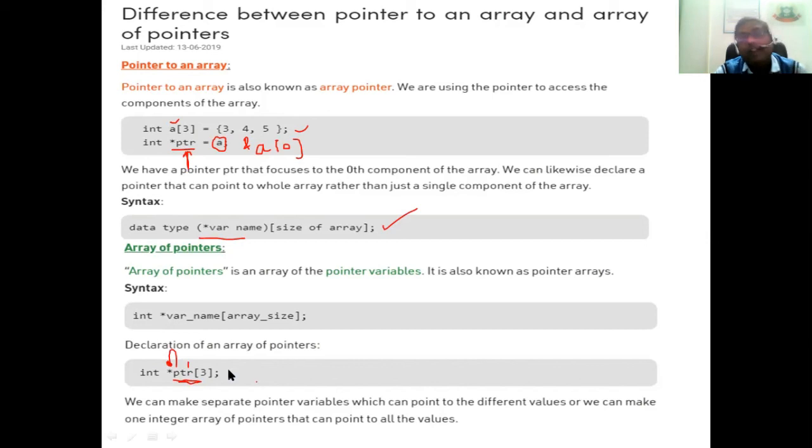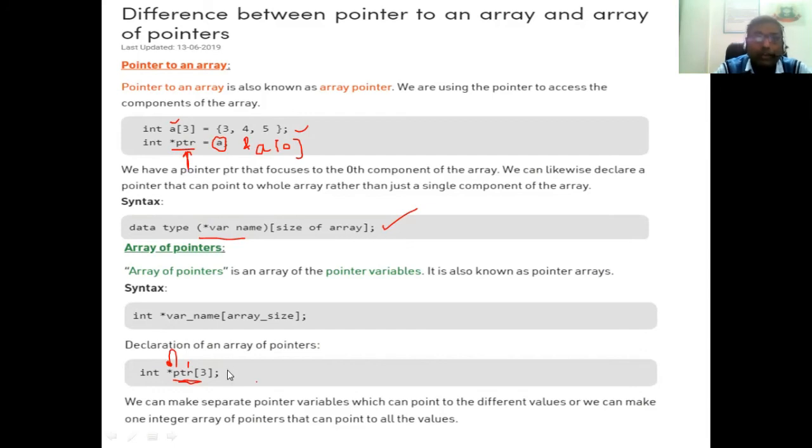That means we are creating the array for the pointers, and that pointer contains some other data elements or some other arrays. That means suppose we are having ptr of 3, so ptr of 0, ptr of 1, and ptr of 2. So it may happen ptr of 0 contains the address of one particular one-dimensional array. ptr of 1 contains the address of some other one-dimensional array. So likewise, in array of pointer we will store the addresses, and that particular address is having the one-dimensional array or any data values or data components.